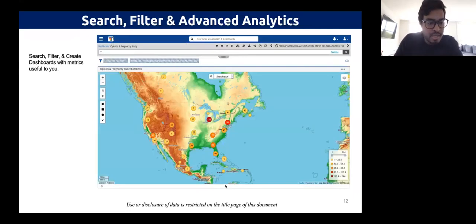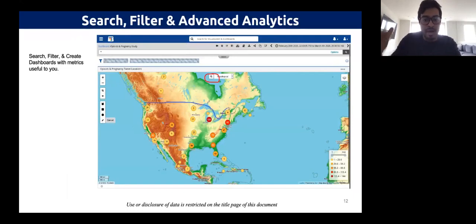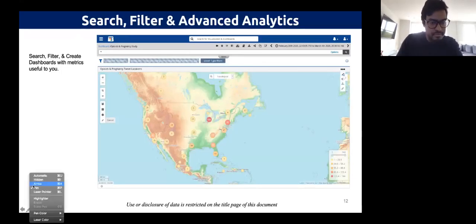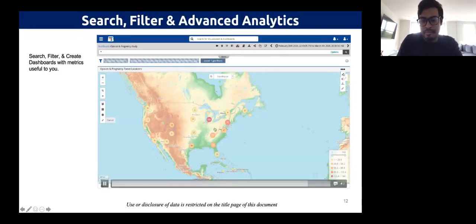If you see this search, it actually lets you search addresses. And what's happening right now is we're going to create an outline. This is a geographic boundary around the United States. By doing this, we can limit the data we're looking at to the United States. This is a rough draw, but that's okay. We are able to capture the necessary information. So let's take a look at what happens next.